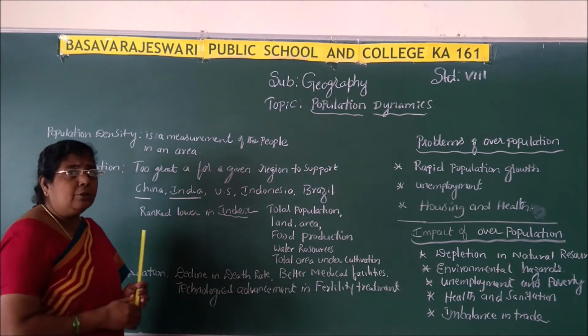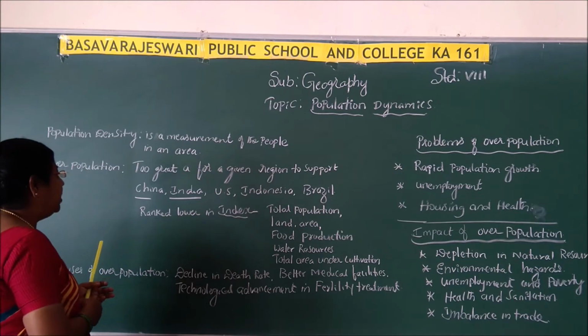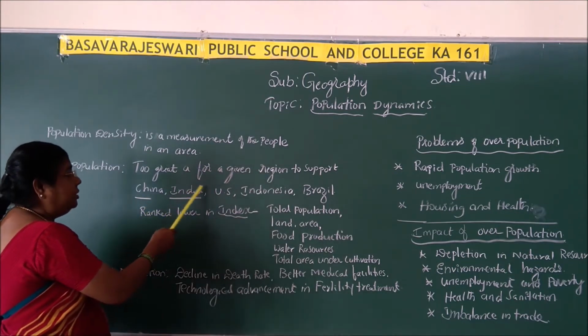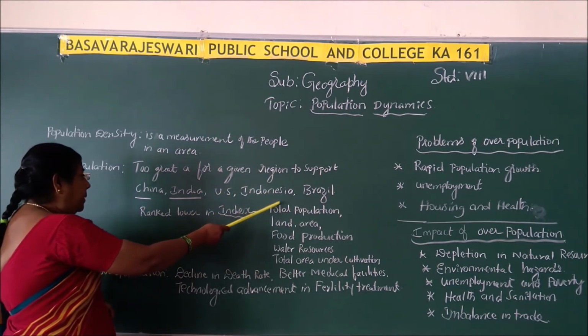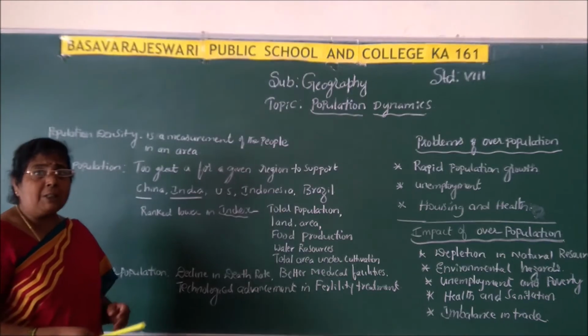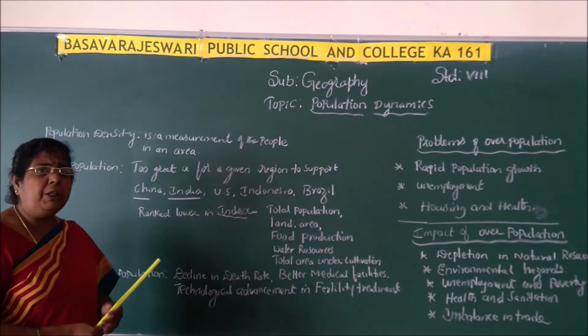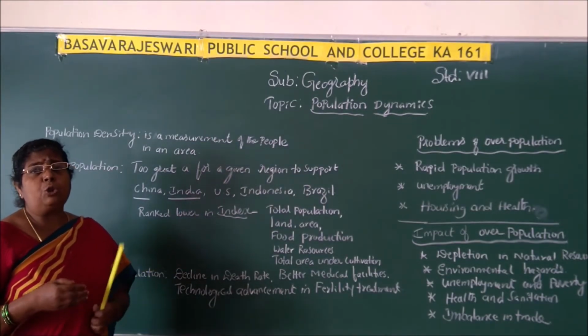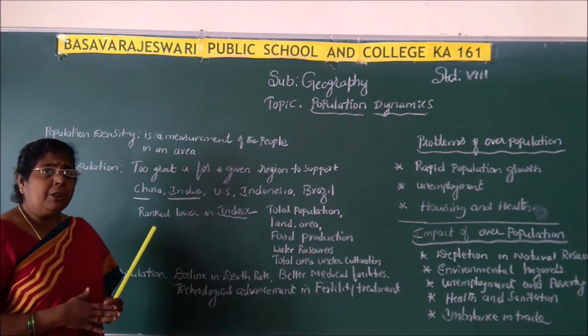Correct. So many populated regions are there: India, China, US, Indonesia, Brazil, Pakistan, Bangladesh. Many regions are most populous countries.